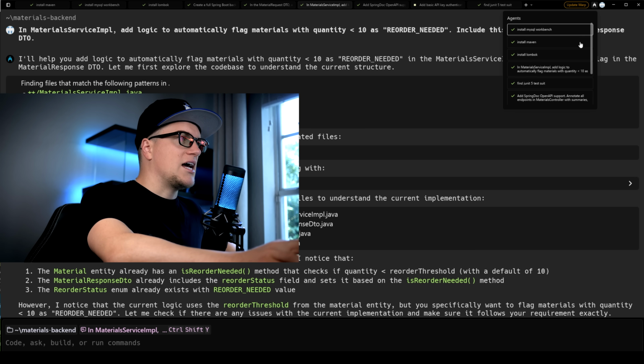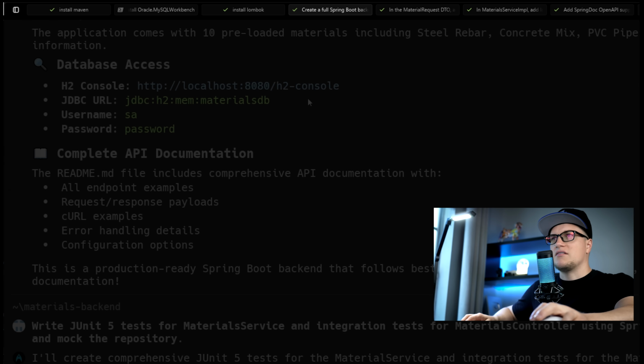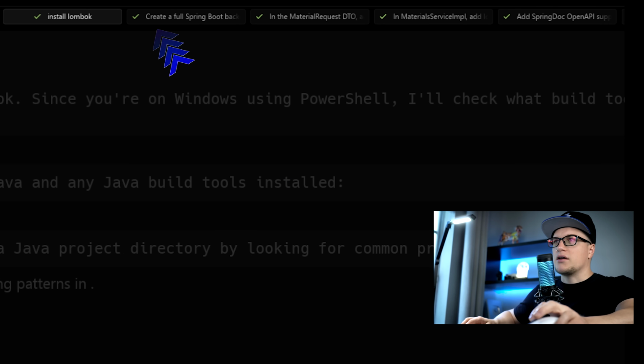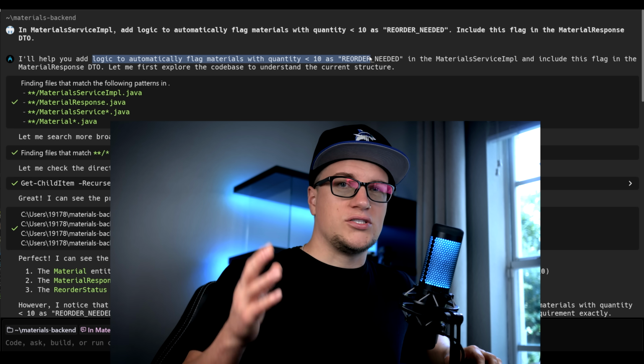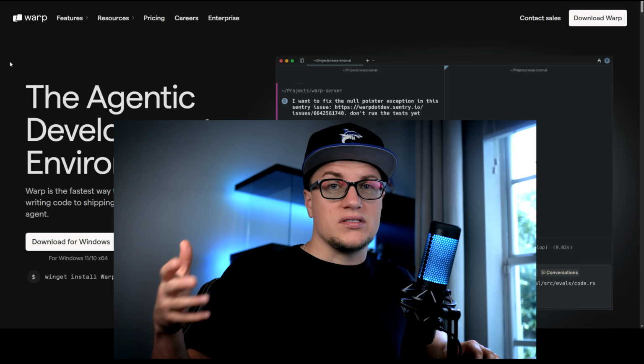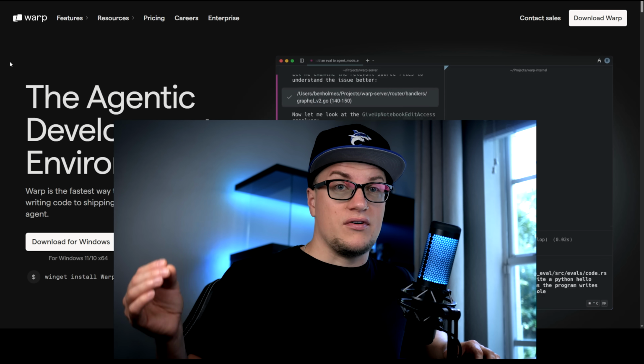And now all tasks are complete. Warp installed my full Java dev environment, generated a full Spring Boot backend with clean architecture, and created a complete JUnit 5 test suite. On top of that, it added actual logic like low stock flagging, input validation, detailed error handling, OpenAPI documentation, and security, all in parallel. That's the real power of Warp. It's not just a terminal, it's a capable development environment.